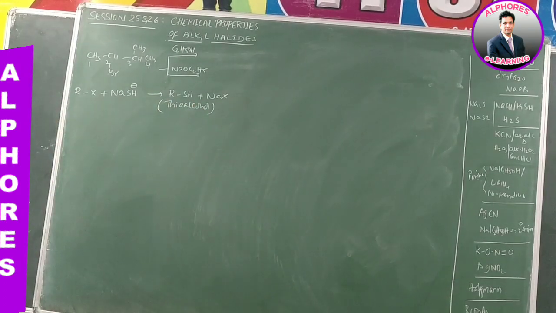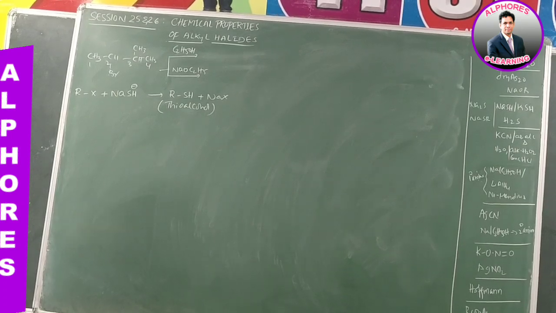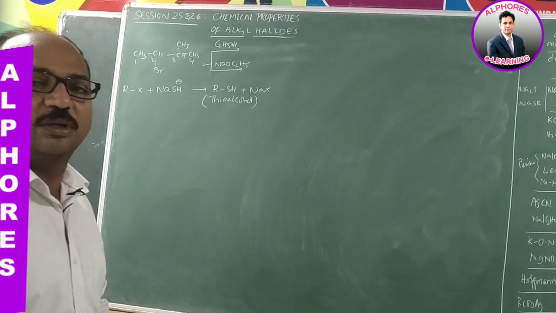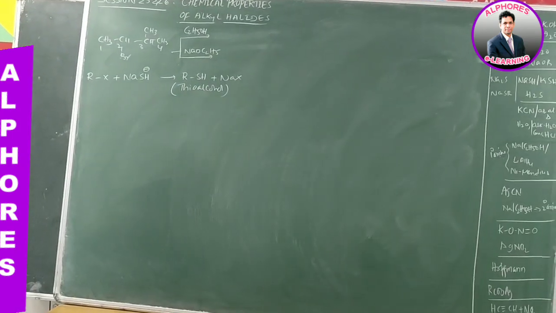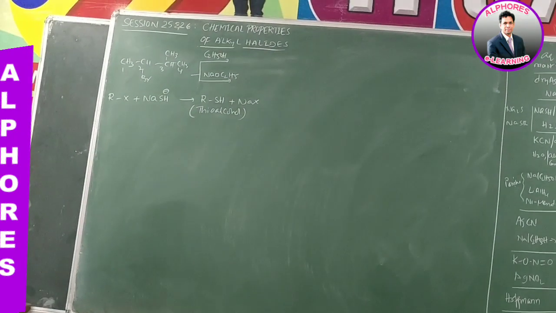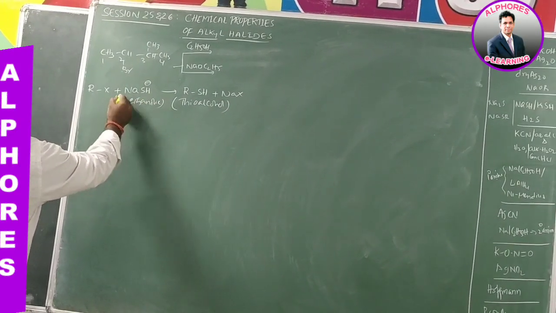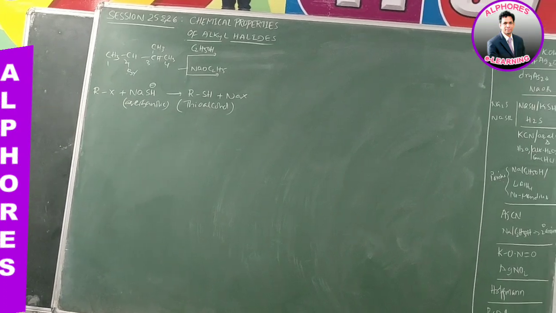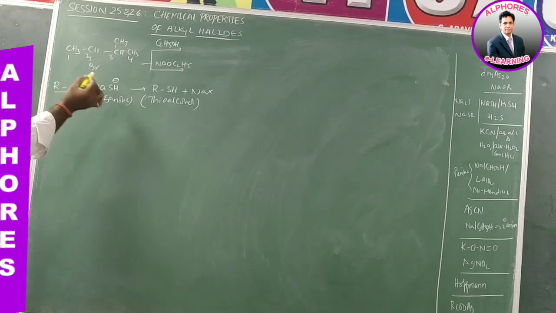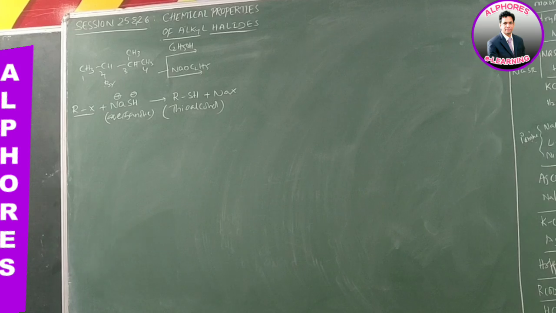Just like ROH is alcohol, here RSH is thioalcohol. Similarly, instead of NaSH we can also use KSH. There is no difference in the functioning. The solvent is aqueous ethanolic, as we already discussed, in order to dissolve both the alkyl halide and NaSH.